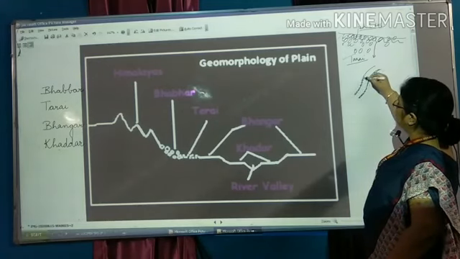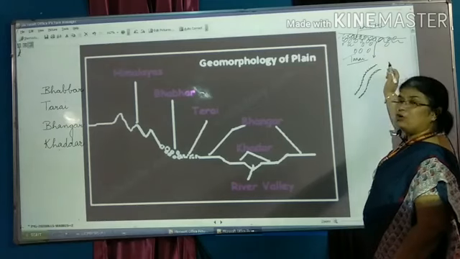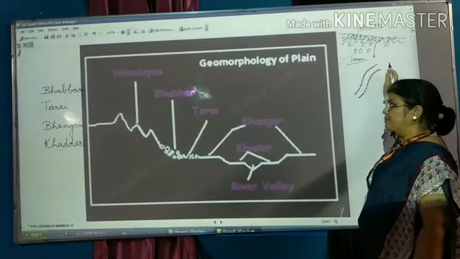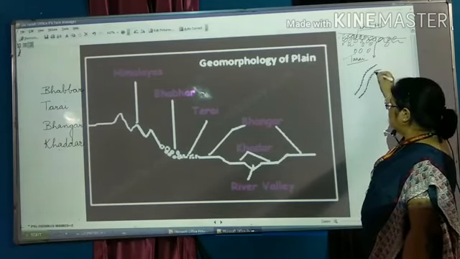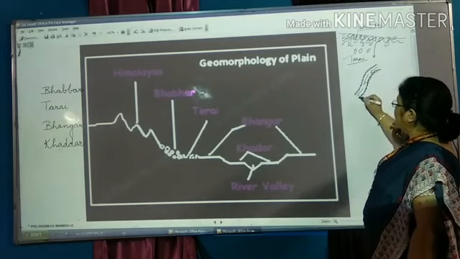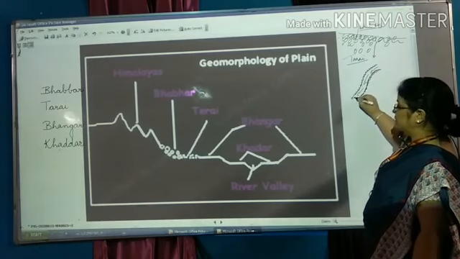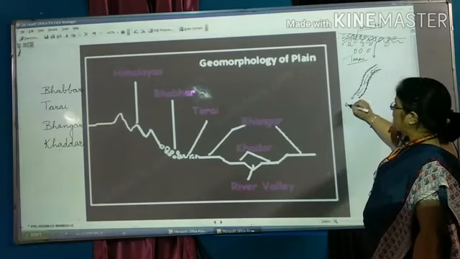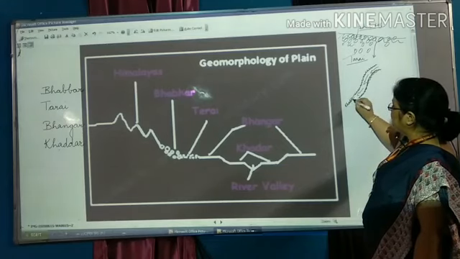This is the fine newest silt which gets deposited as the water flows. And this fine silt is known as Khaddar. What is it known as?